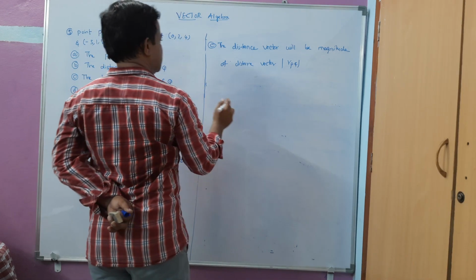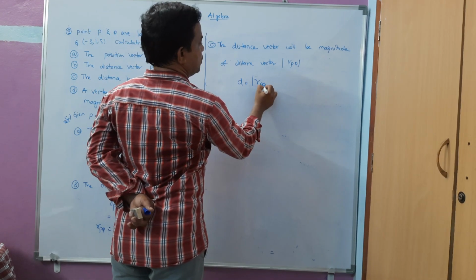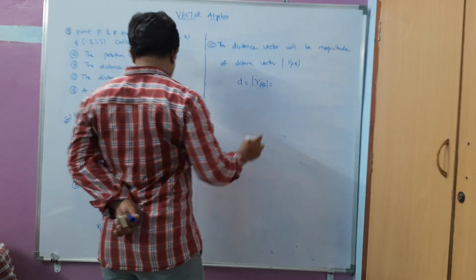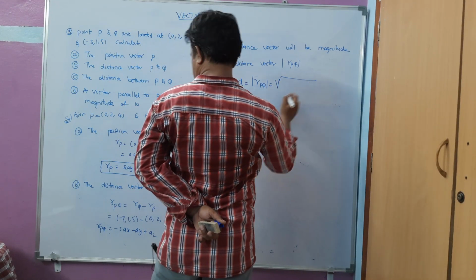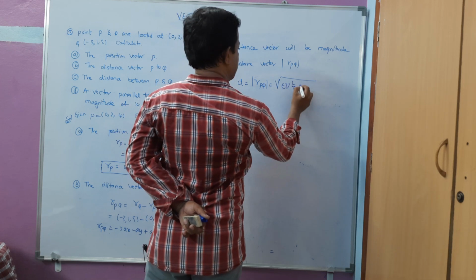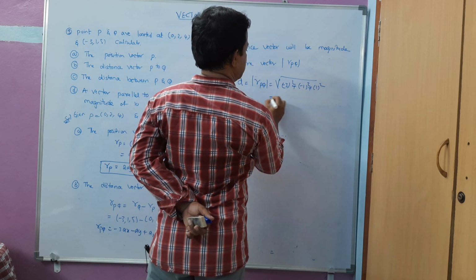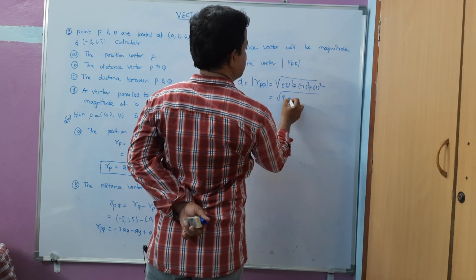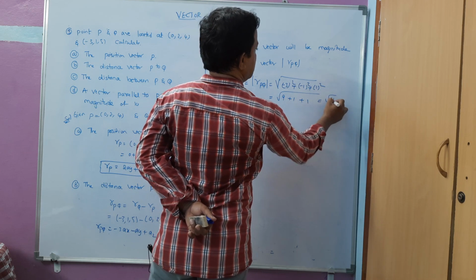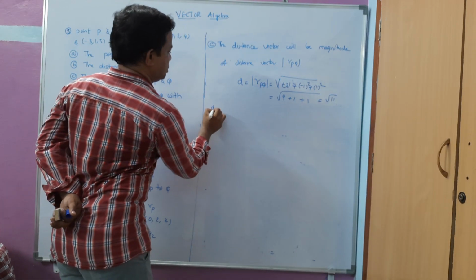So small d is equal to mod of RPQ. That is -3 squared plus -1 squared plus 1 squared, which gives 9 plus 1 plus 1, that is root 11.